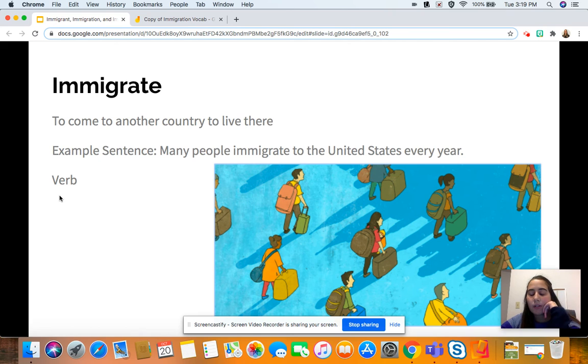When we talked about how sentences have 2 parts, this would be the what's happening part. It's the action, it's what they're doing. They're immigrating. They immigrated. He immigrates. It's our verb. An example sentence is, many people immigrate to the United States every year. So many people come to the United States many years.